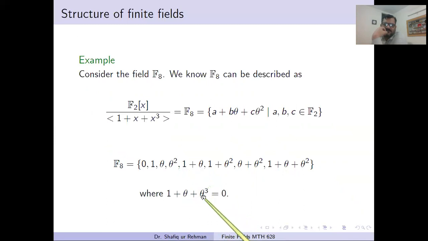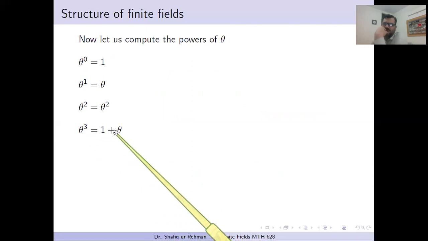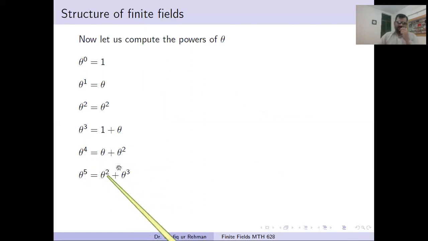But using this relation, theta cube equals 1 plus theta. So this is our theta cube. So we get theta cube equals 1 plus theta. When we multiply theta on both sides, we get theta plus theta square. But using that relation, this is another element of the field. Now multiplied by theta, we get theta power 5 equals theta square plus theta cube.